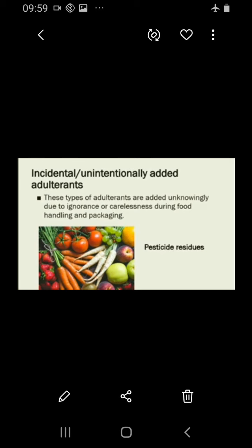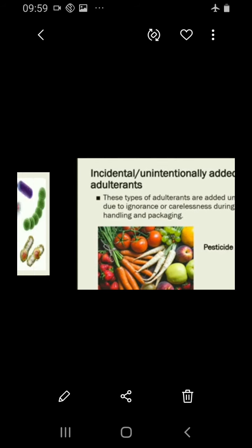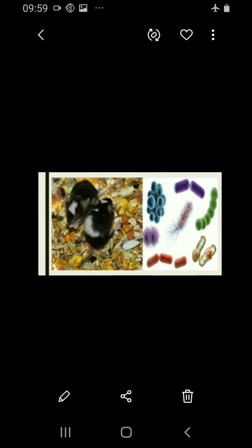Okay, so a best example is pesticide residues. Pesticides are sprayed on the vegetables, and unintentionally they are added. Next we shall see about the droppings of rodents and insect bites and larvae in the foods during storage. So this is also unintentional.